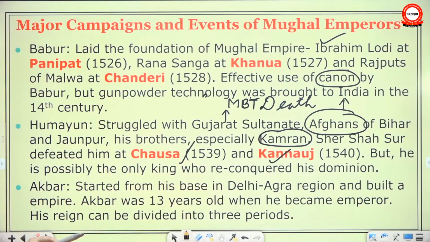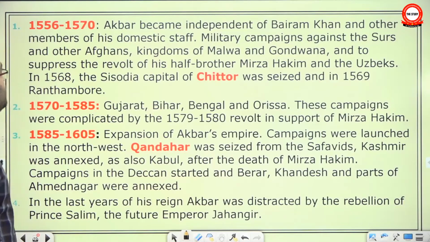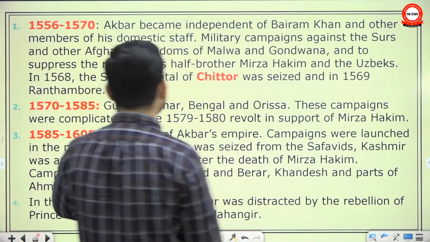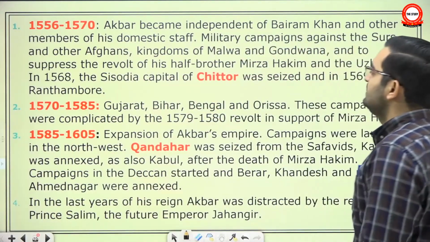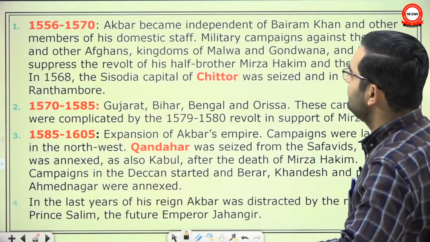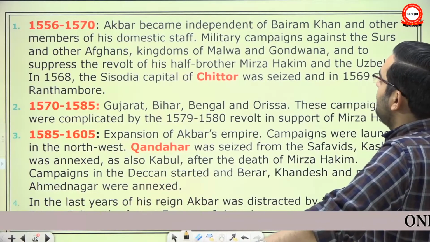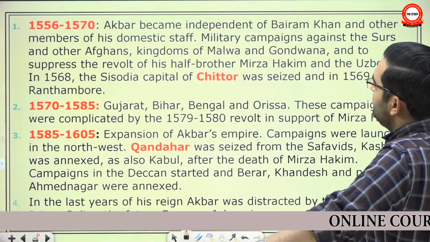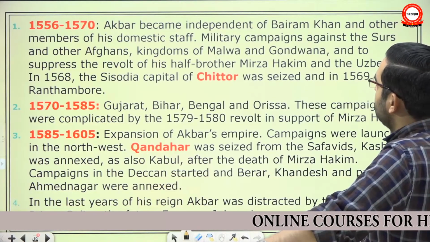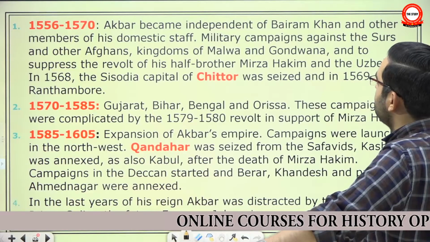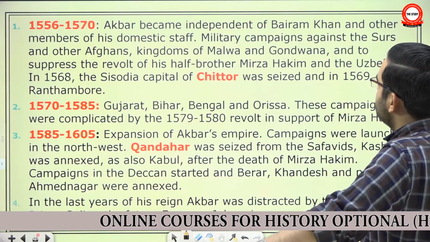After him, Akbar started from his base in the Delhi-Agra region and built an empire. Akbar was 13 years old when he became emperor. His reign can be divided into 3 periods. Which 3? Again, you don't need to remember the exact chronology or which event happened exactly. Just read them properly. First, Akbar became independent of Bairam Khan and other members of his domestic staff. Now we all have seen Jodha Akbar, so you know what Bairam Khan's role was.